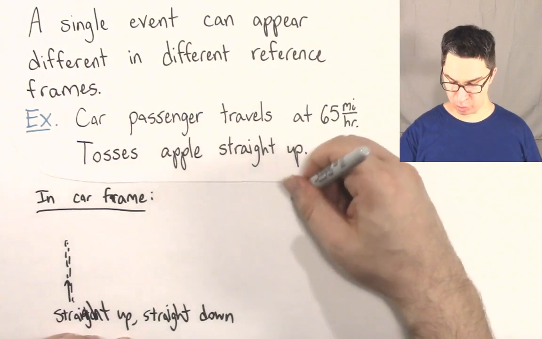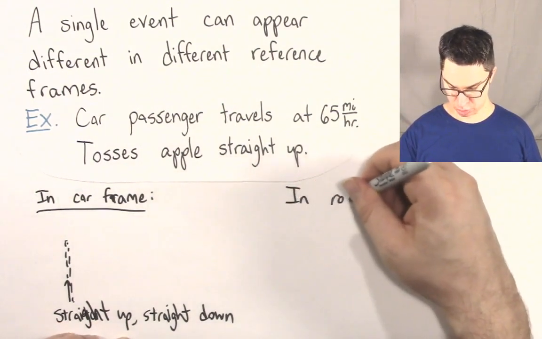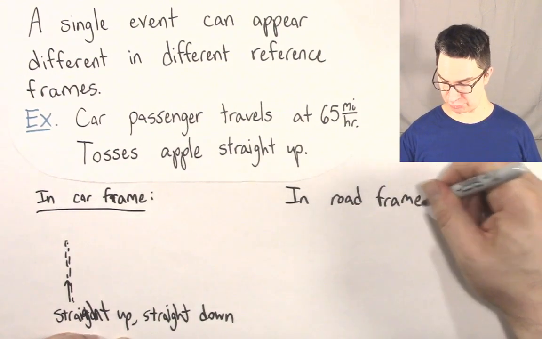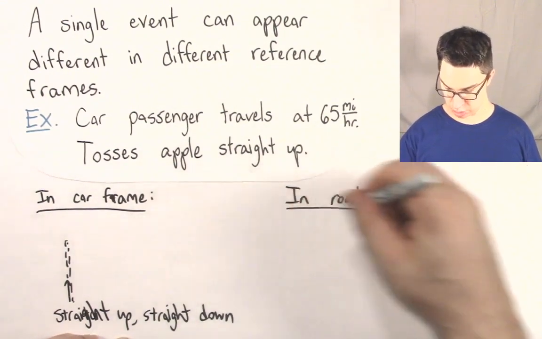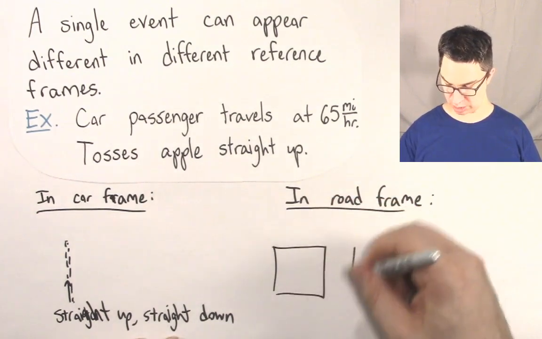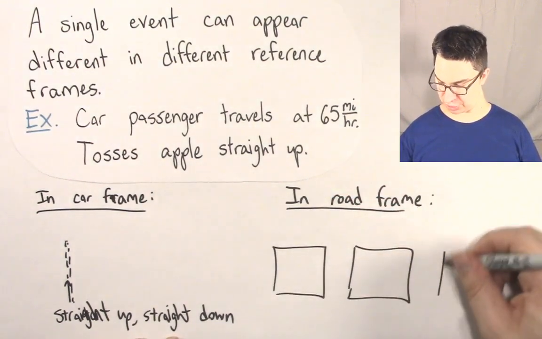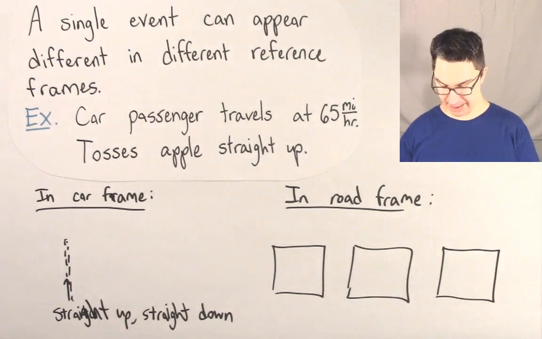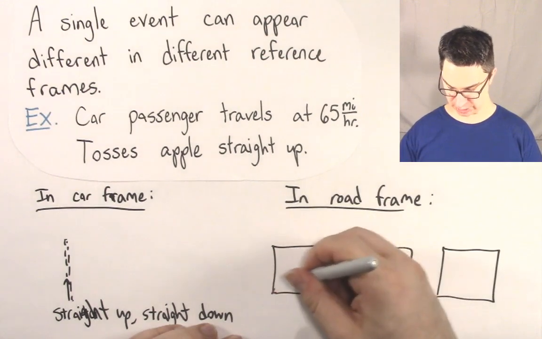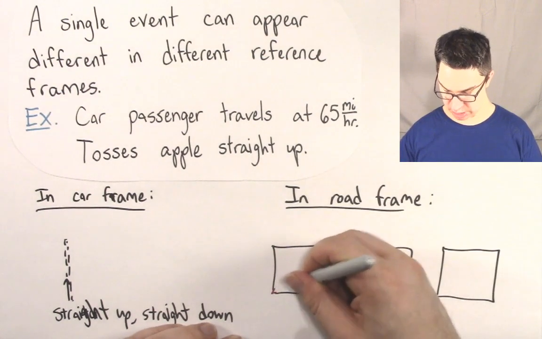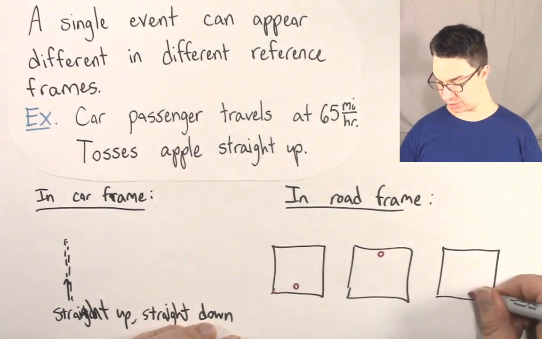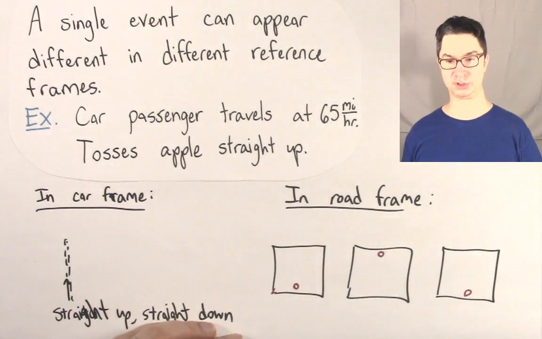But what about in the road frame? If you're an observer on the side of the road, what do you see? Well, the car is going to be, let's say, at 3 locations. Here's the first position of the car, here's the second position of the car, here's the third position of the car. So the apple is going to start in the hand of the passenger. So here's the apple here. It gets thrown upwards, so it reaches the top of the car, and then it comes back down and it reaches back to where the person threw it.